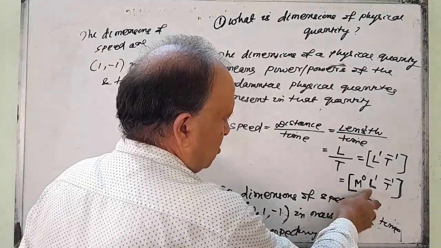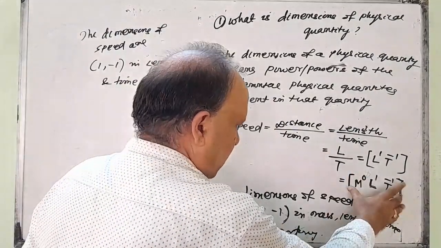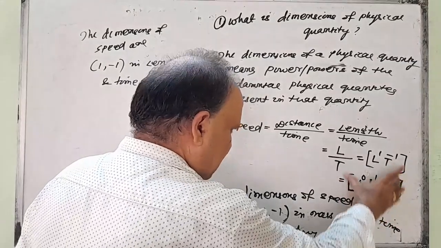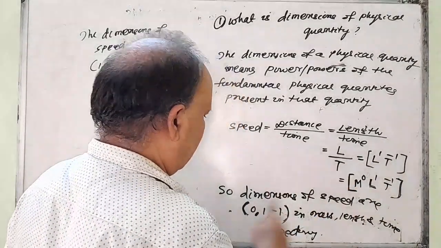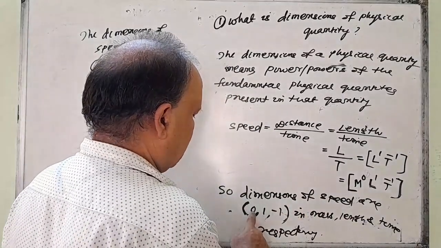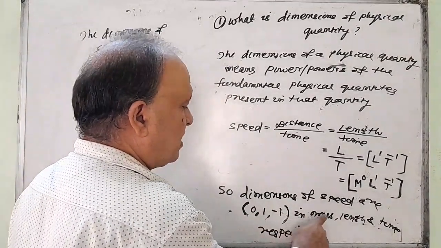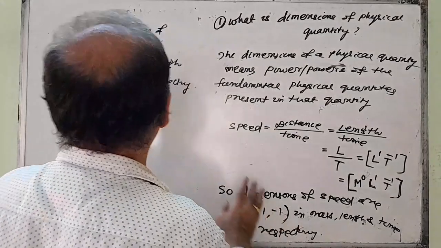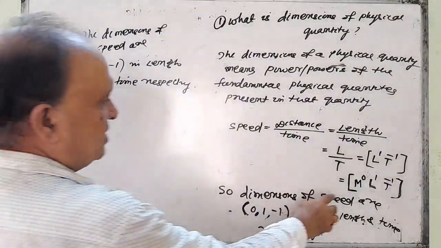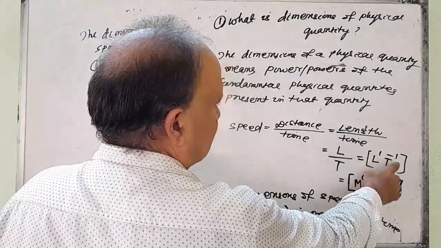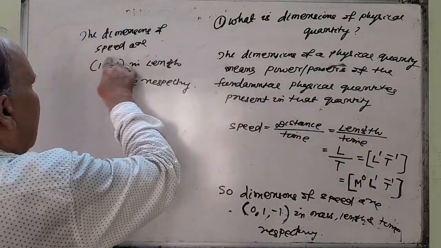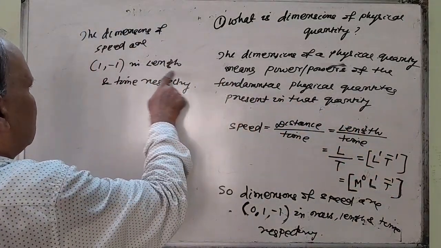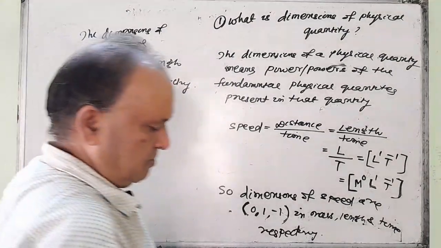Here you don't use commas and you give the square bracket. For this case you write square bracket. When you write dimensions, the dimensions of speed are 0, 1, minus 1 in mass, length and time respectively. Or we can write, since the power of length is 1 and the power of time is minus 1, the dimensions of speed are 1, minus 1 in length and time respectively.